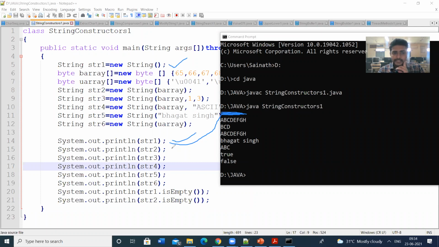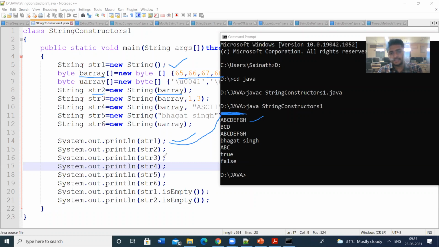Next I am displaying string 2. String 2 value is ABCDEF. In string 2 we have passed the binary array. The binary array means this one, 65, 66. That means capital A, capital B, capital C, capital letters, the ASCII codes for these numbers. So this string is printed.